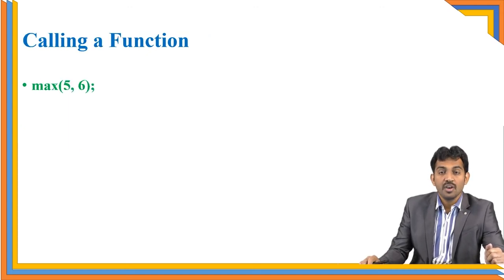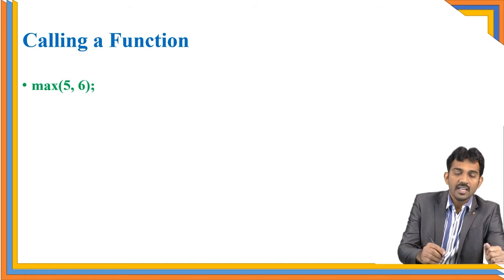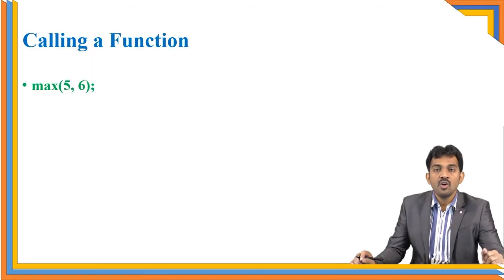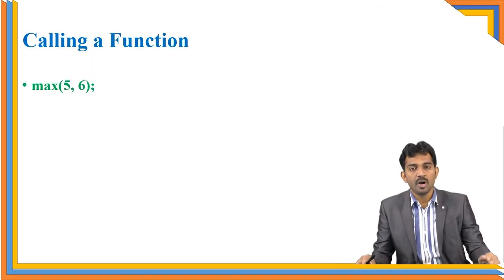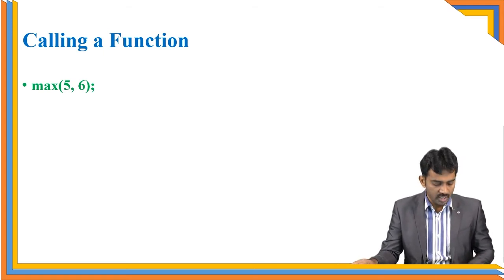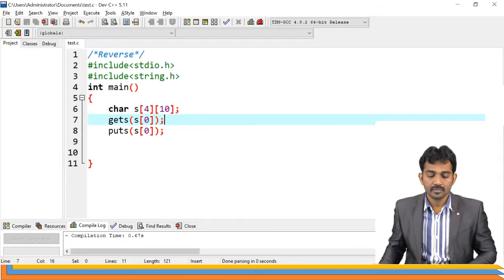Next, calling a function. If you want to call the function, you should use max(5, 6). Then it calls the particular function. Is this clear? Now we're going to solve a small problem: addition of two numbers using functions.